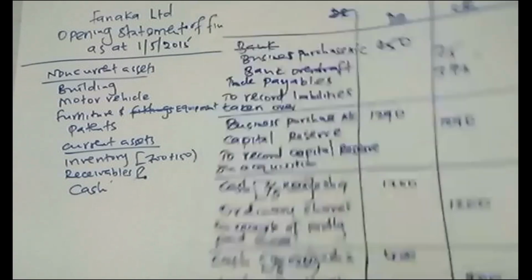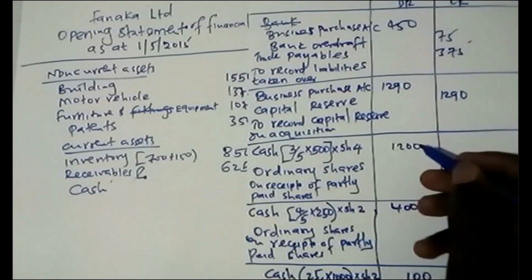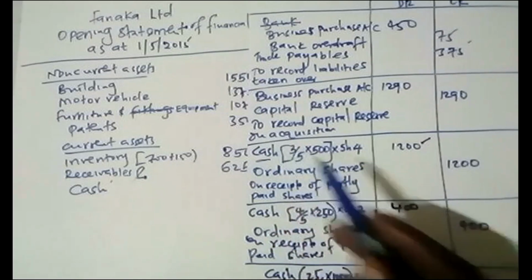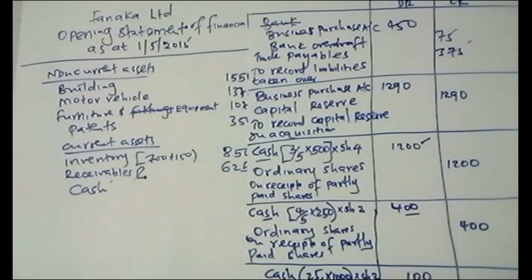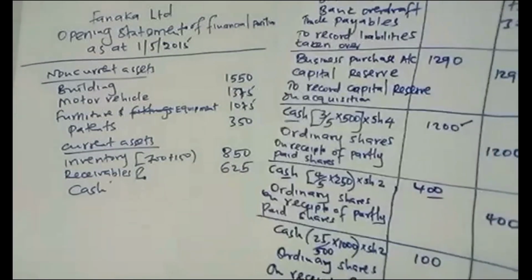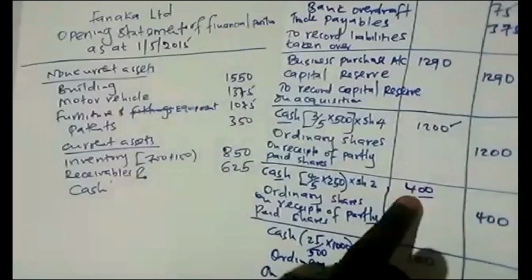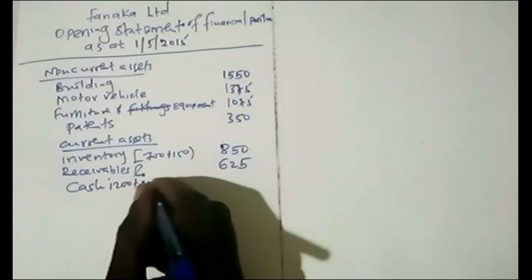So in these journal entries we did, remember that on the subscription of the shares, the shareholders of Tabu were making in Fanaka. So Fanaka was receiving a cash of 1,200. Like now you can see on the debit side, he received that. There's this 400 again he received. Then again, there's this 100 here, which he received. So you take 1,200 plus 400 plus 100.